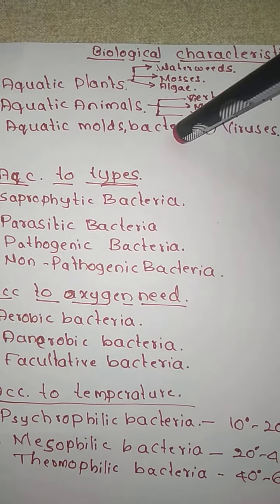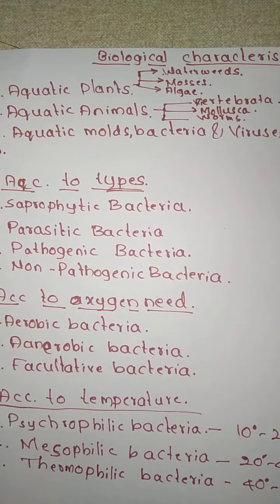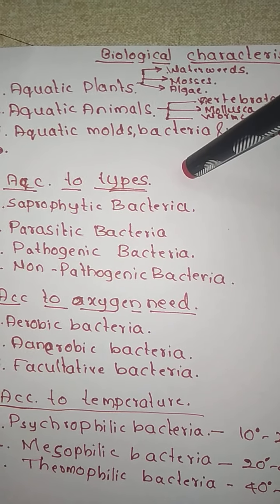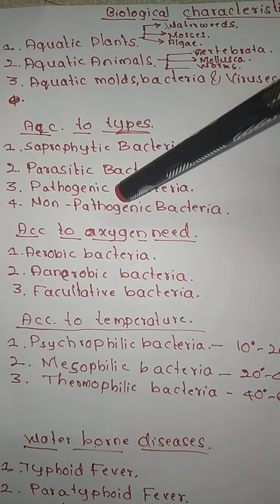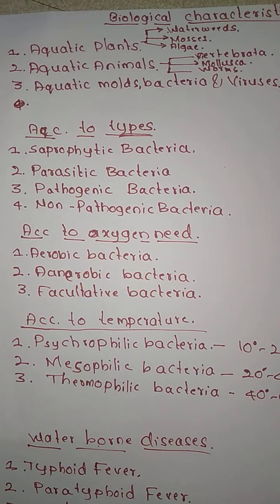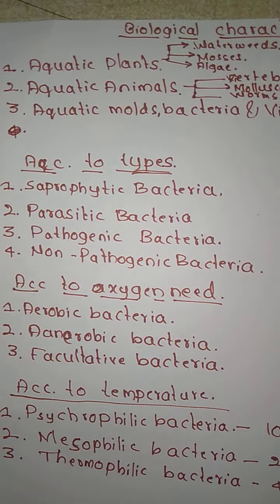So these bacteria are going to be divided based upon their characteristics. According to its type, it is going to be divided into saprophytic bacteria, parasitic bacteria, pathogenic bacteria and non-pathogenic bacteria. Now, what are these saprophytic bacteria?